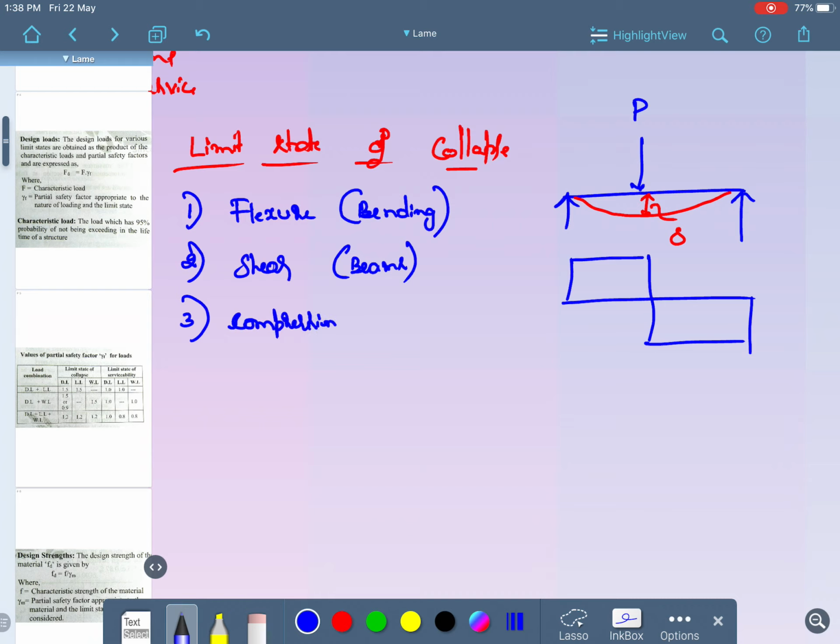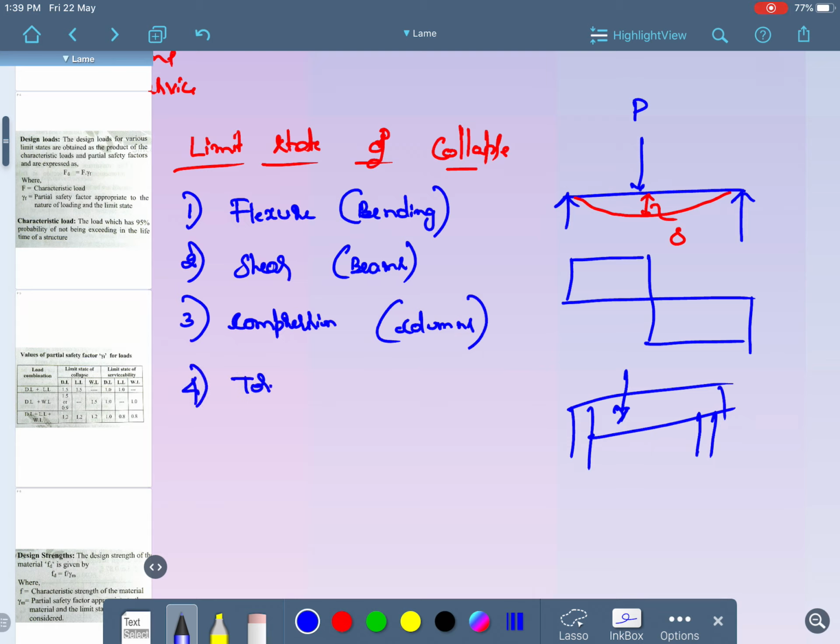Third one is compression. Compression is normally taken by the columns. Okay, so if I take a structure like this, you are going to provide a column and the load is coming. The compressive load which is coming from the structure is taken by the columns itself. That is, with respect to limit state of collapse, these are the conditions which are going to come.